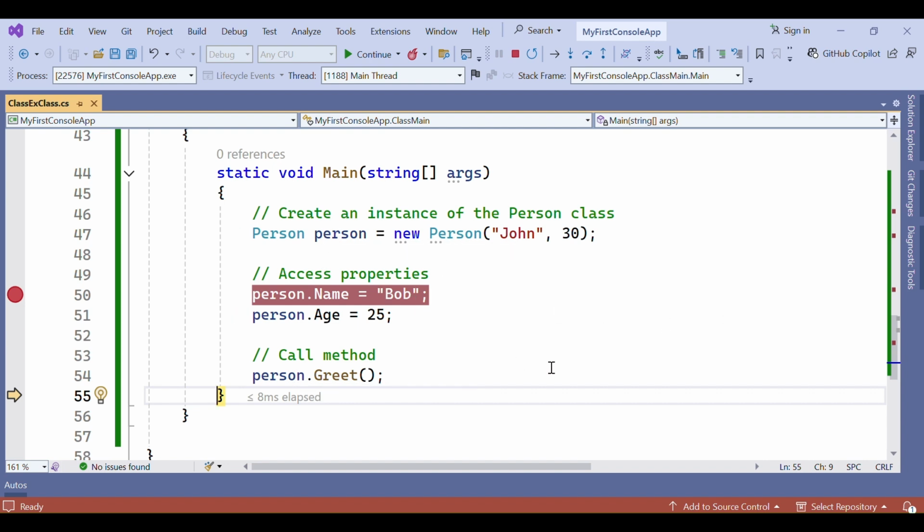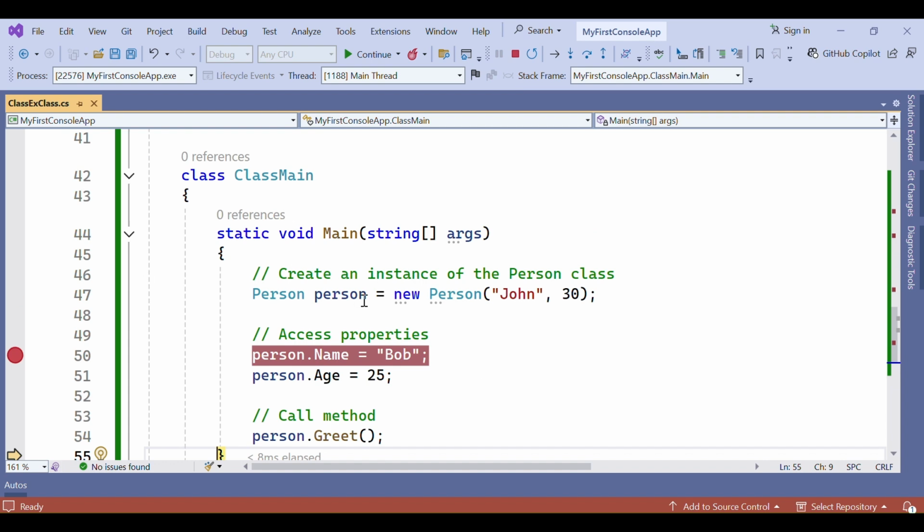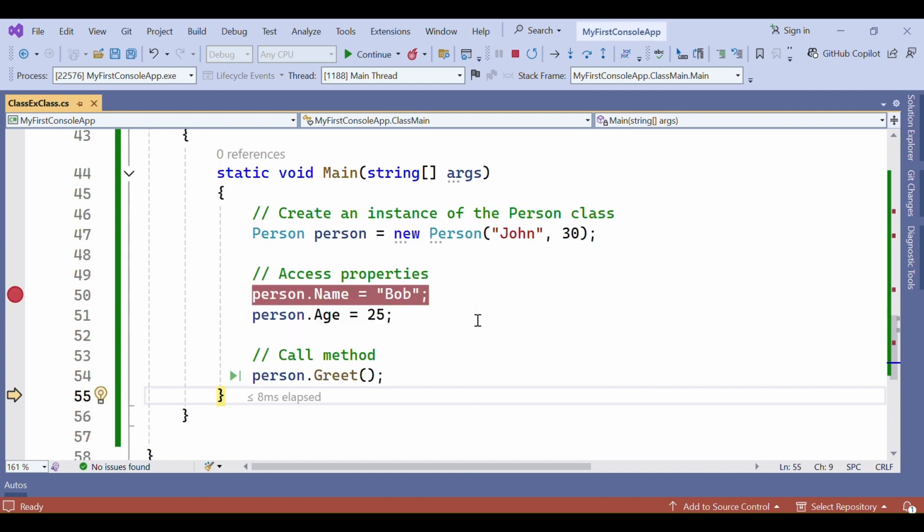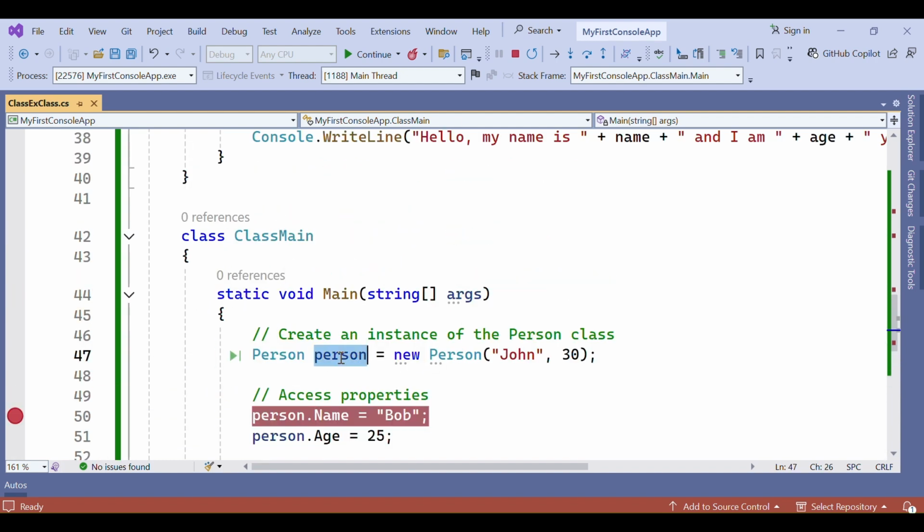What we have seen is that the constructor, the properties and the method can all be accessed only by creating or instantiating the class, or by creating an object of that class. So class and object are very important for an object oriented programming language.